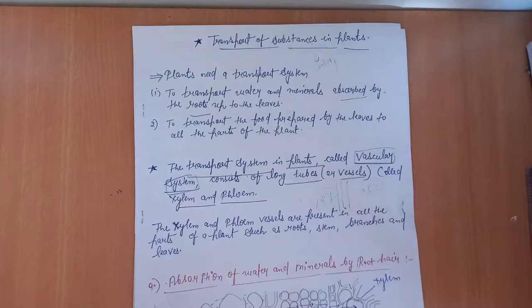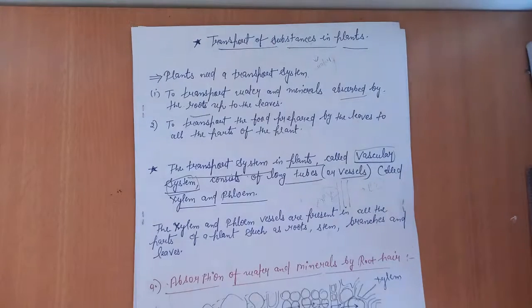So how are these substances transported to the upper height of the plants? Here one mechanism is working to transport materials like water and minerals from the lower part of the plants to the upper height of the plants, and we will discuss this in this video. And next to the substance, that is food.